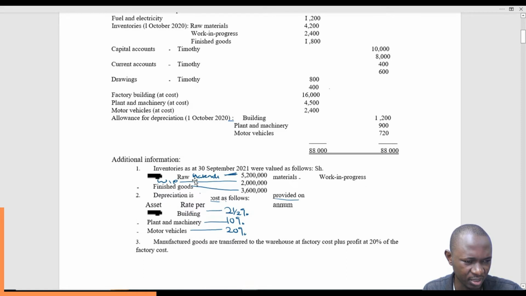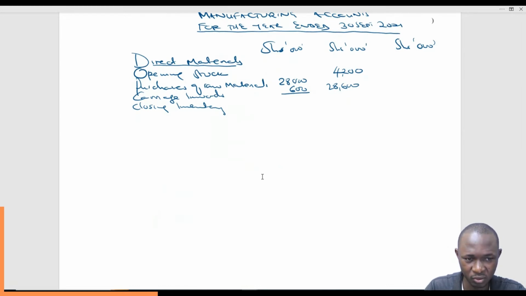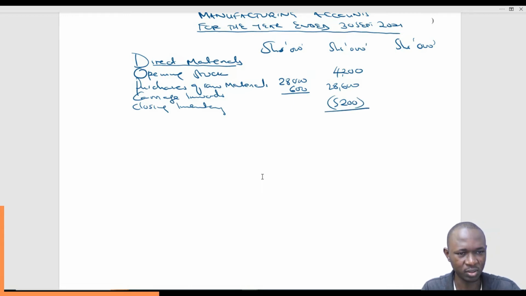Closing inventory of raw materials, which is 5.2. And remember, we have chosen to restrict the zeros. So we less this. What we get will be the value for direct materials. So it's 4.2 plus 28.6 minus 5.2. That gives us 27,600. So this is the value of direct materials.